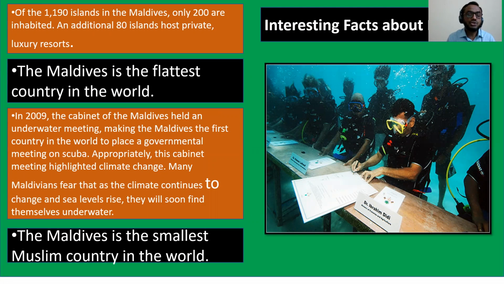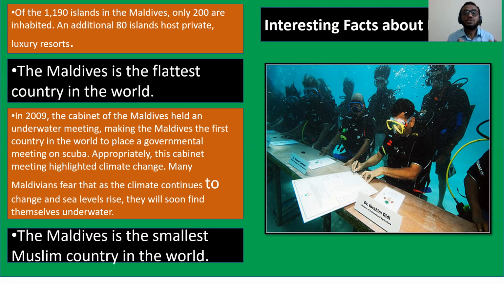Now, the last one, the Maldives is the smallest Muslim country in the world. Can I ask you a question? Which one is the largest Muslim country in the world? Can you make the answer? Okay, fine. That means Indonesia is the largest Muslim country in the world. And on the other hand, the Maldives is the smallest Muslim country in the world.